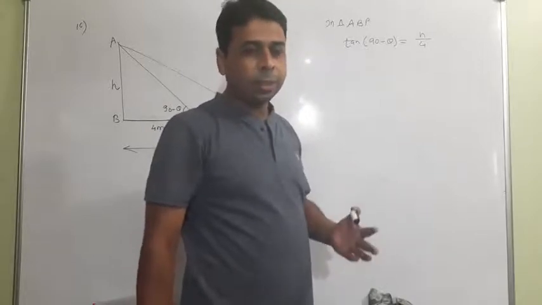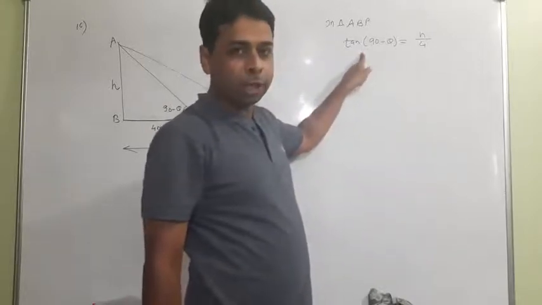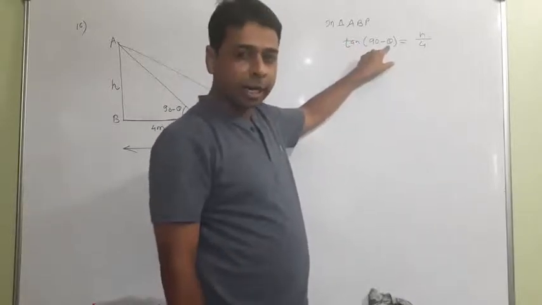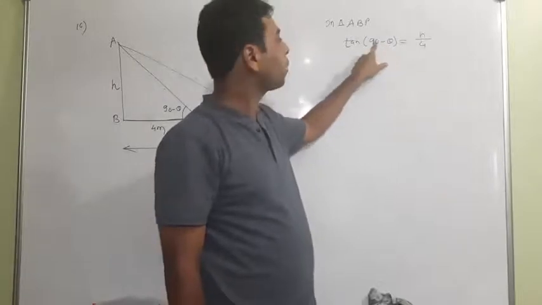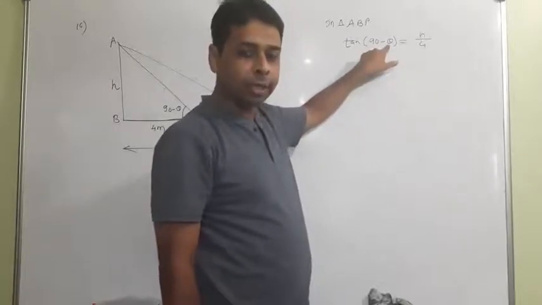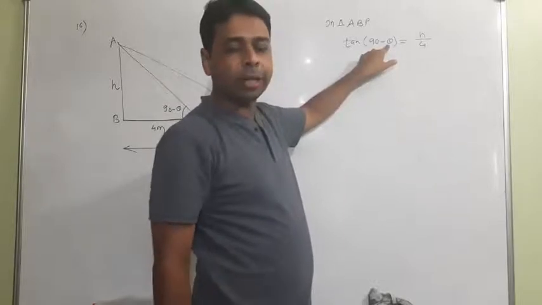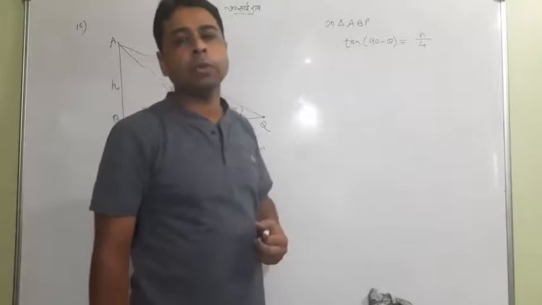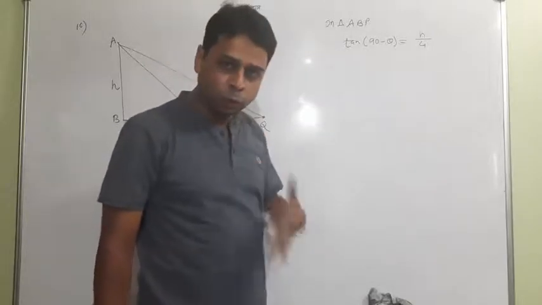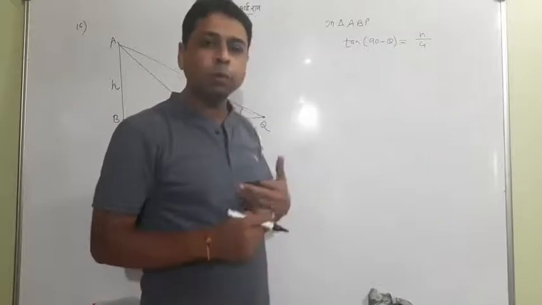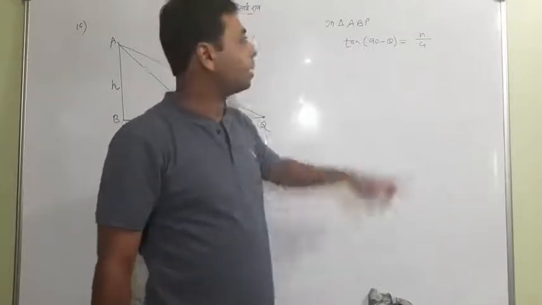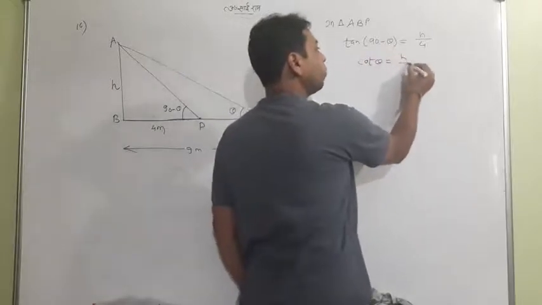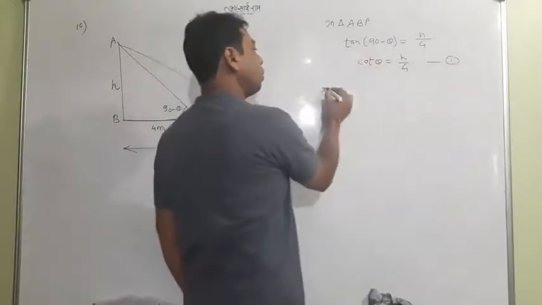We have 6 formulas of complementary angles. Sin 90 minus theta equals cos theta. Cos 90 minus theta equals sin theta. Tan 90 minus theta equals cot theta. Cot 90 minus theta equals tan theta. Sec 90 minus theta equals cosec theta. And cosec 90 minus theta equals sec theta. If you want, you can write these in your copy. But here only tan 90 minus theta, which is cot theta, equals h by 4. This is the first equation.